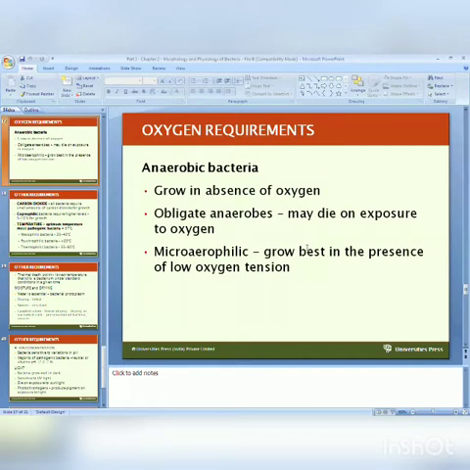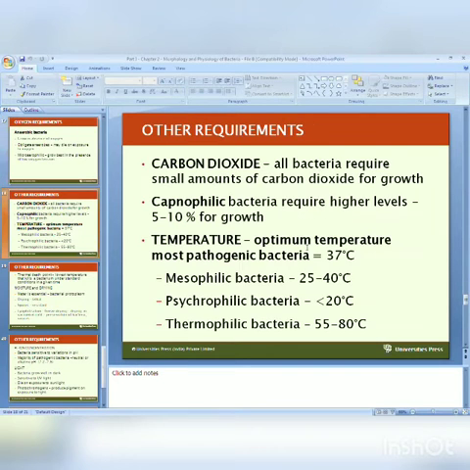One more reason is suggested: all the important metabolites and enzymes required for multiplication are synthesized in the absence of oxygen. So these two reasons are there. Now after this, the requirement of carbon dioxide. All bacteria require a small amount of carbon dioxide for growth.